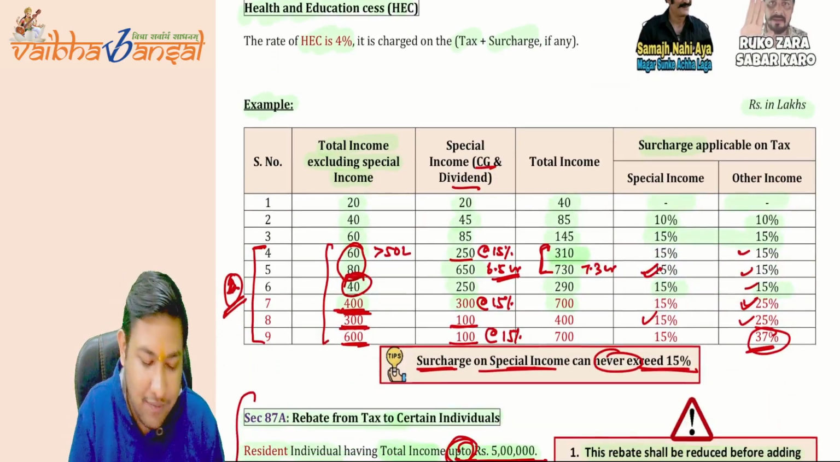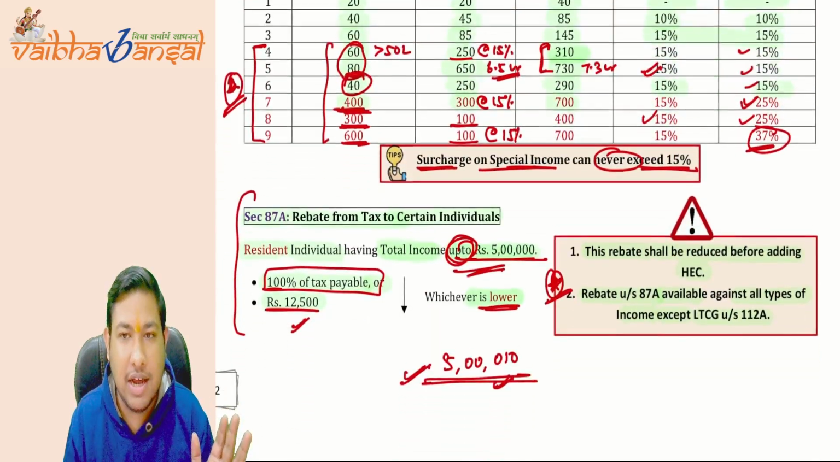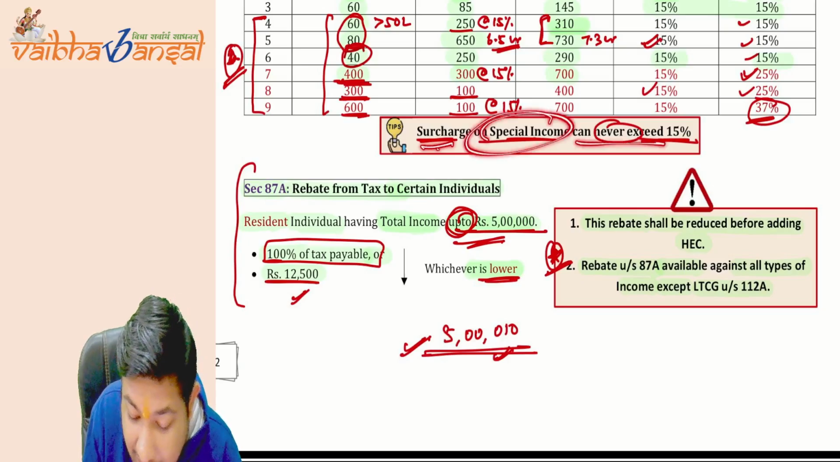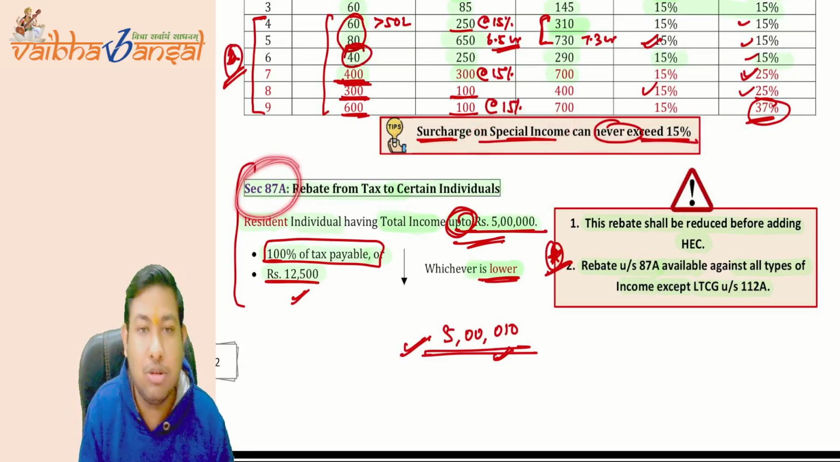Okay, this is clear. Then we also have solved the example. I hope it is clear. Till now it is clear. Then I also said that there is a tip that surcharge on the capital income can never exceed 15%. Then we have discussed the rebate part.